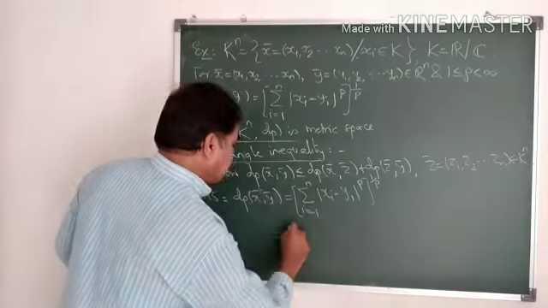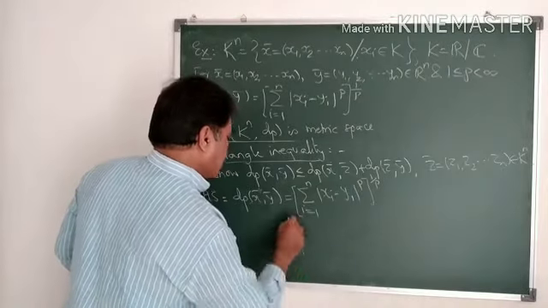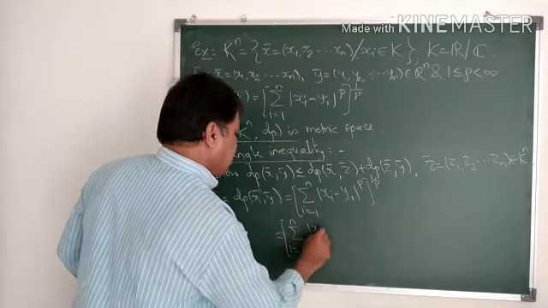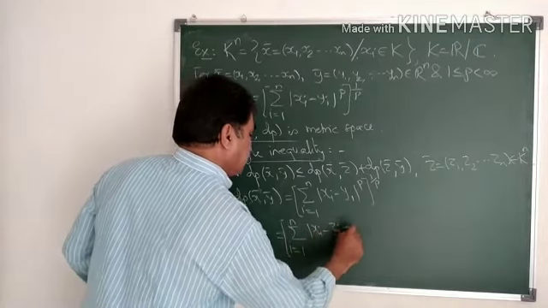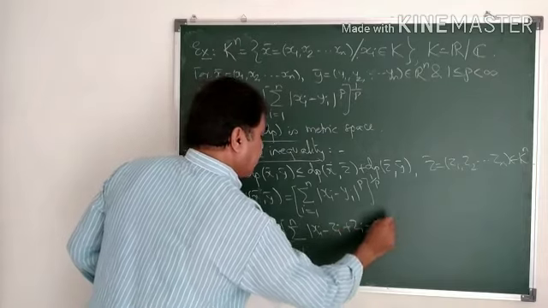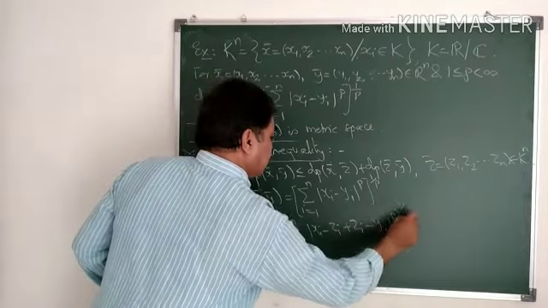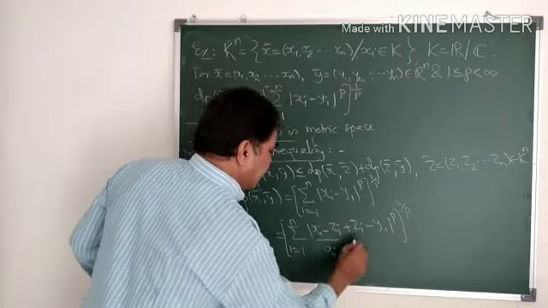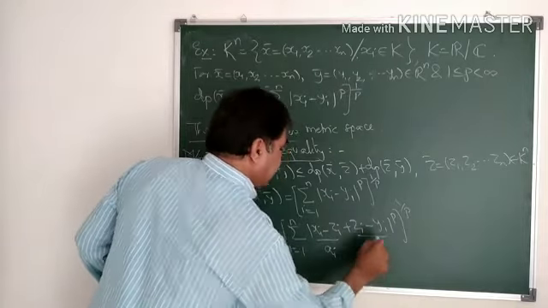So I will write this as summation of i equal to 1 to n of mod of xi minus zi plus zi minus yi raised to p, whole thing raised to 1 by p. Now I will take this xi minus zi as ai, this as bi.